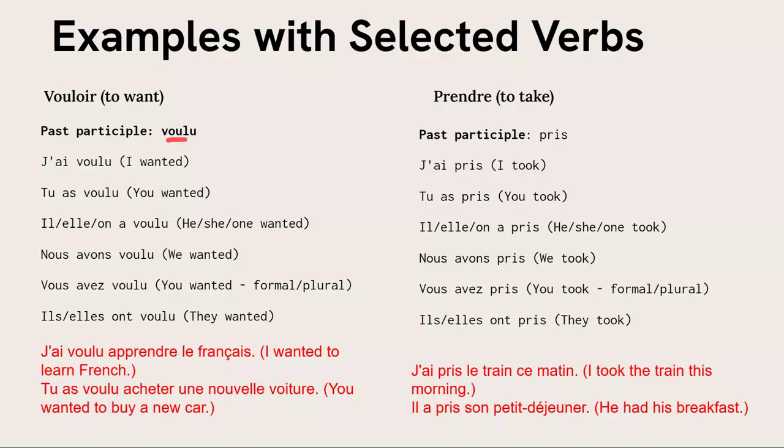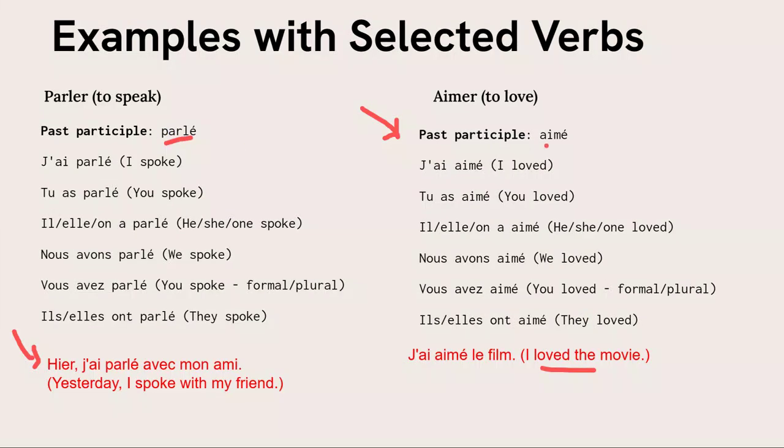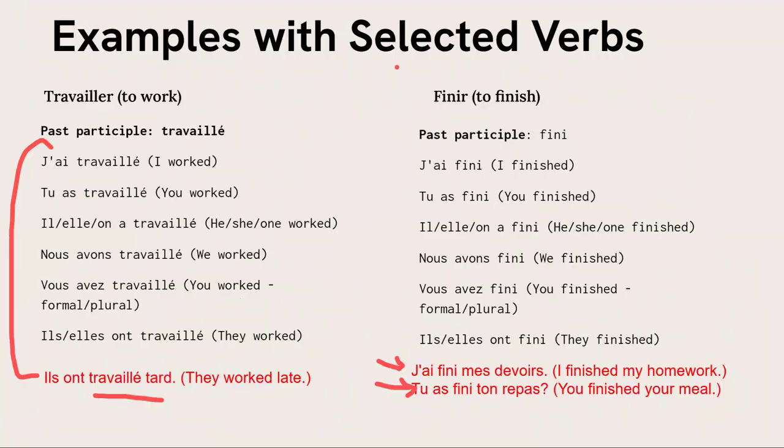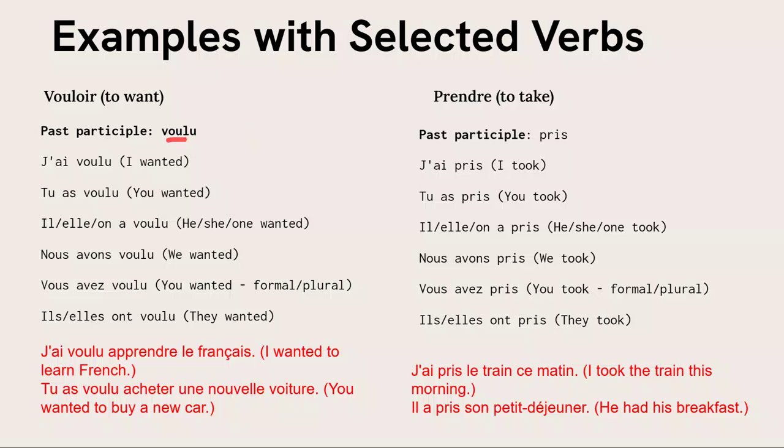Please take note, I've been putting the past participle for all of them: parler, aimer, travailler, fini, rempli, vendu. Vouloir, look at it there. We say j'ai voulu, and so on. You can say something like, j'ai voulu apprendre le français. Tu as voulu acheter une nouvelle voiture. Prendre, pris. J'ai pris le métro ce matin. Il a pris son petit déjeuner.